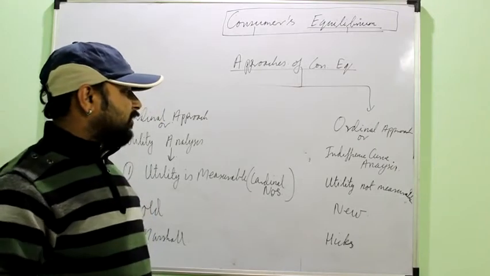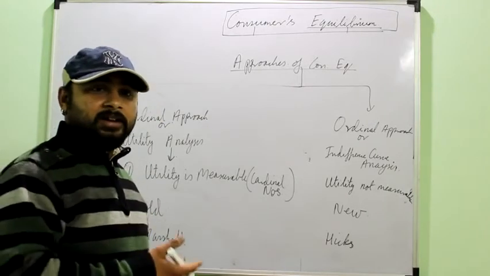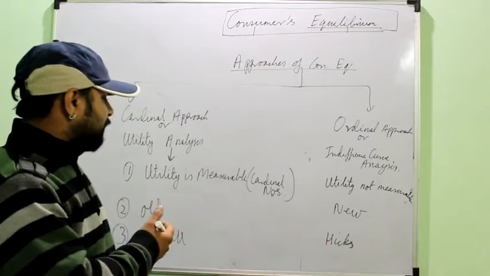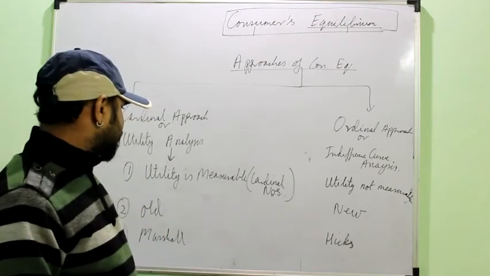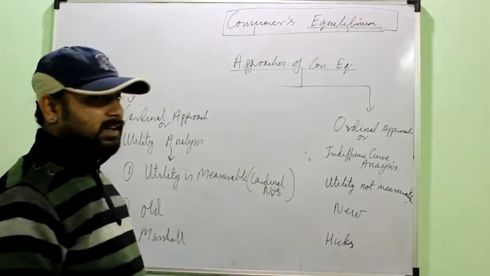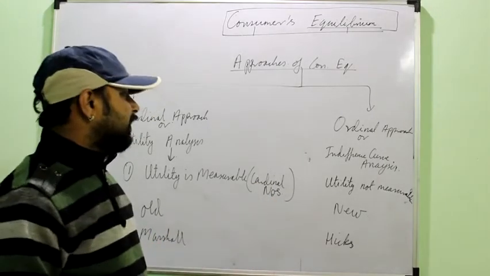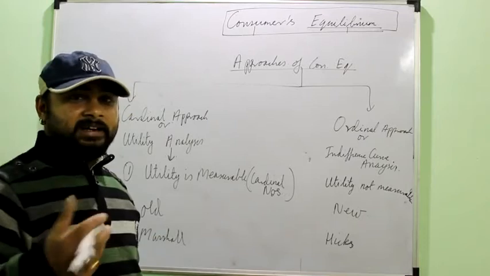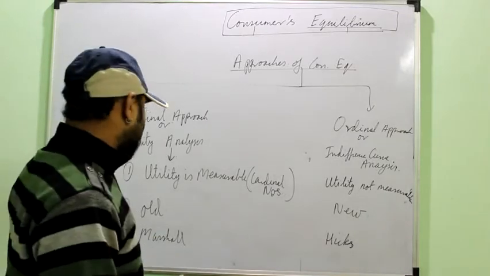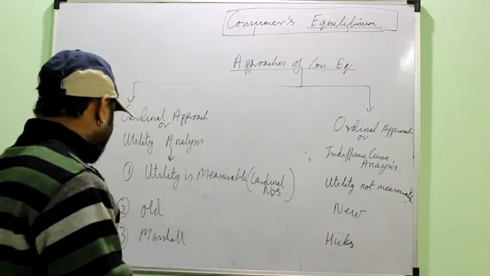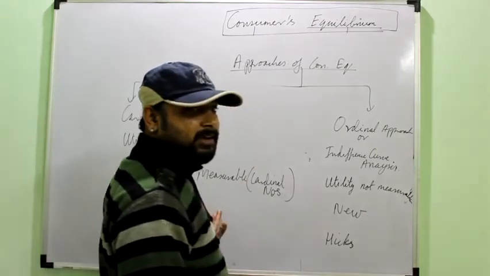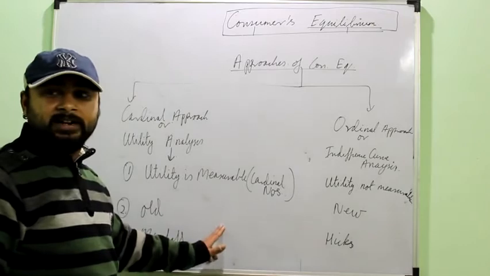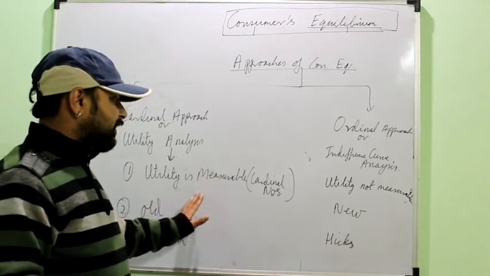For measuring the quantity of a liquid you again need vessels with quantities marked. Similarly, for finding the weight you need weights of certain quantities. But here there is no particular scale or any instrument to measure this utility, because it is entirely psychological. It's the satisfaction of the consumer. The old approach was given in olden times, and was later criticized by people because of this particular assumption, right? This is the reason why it was criticized.